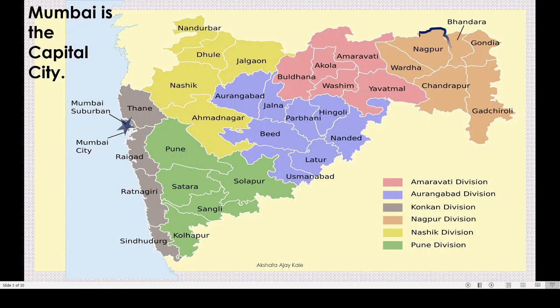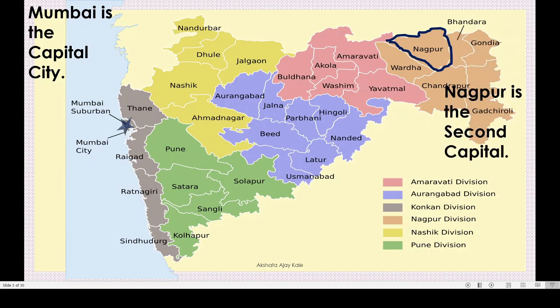And you can see here to the east side, that is Nagpur district. Correct? And Nagpur is the second capital of Maharashtra. Got this? First capital is Mumbai and second capital is Nagpur.